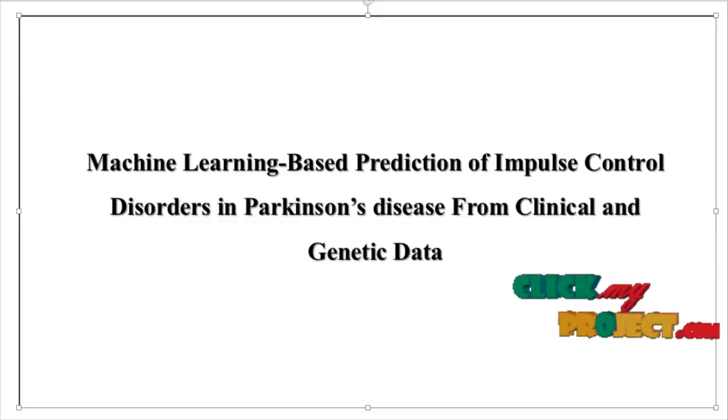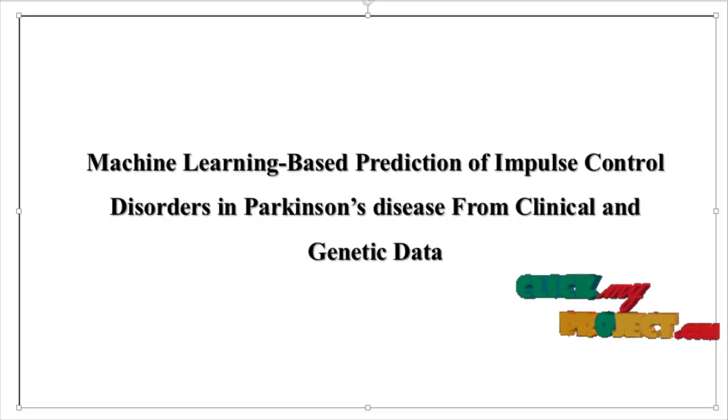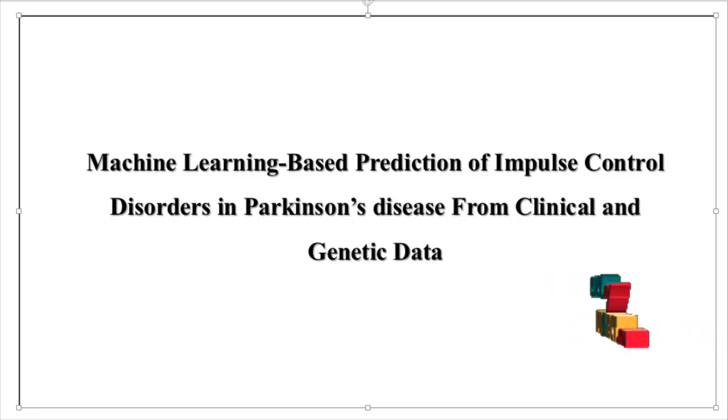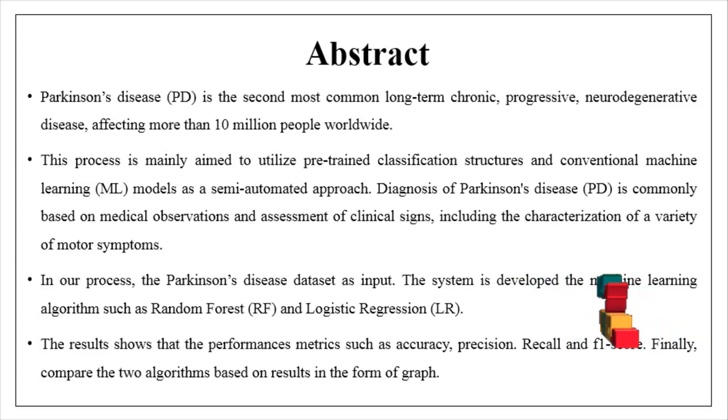Now we are going to discuss machine learning based prediction of impulse control disorders in Parkinson's disease from clinical and genetic data. Now we are going to discuss the overview of our project.